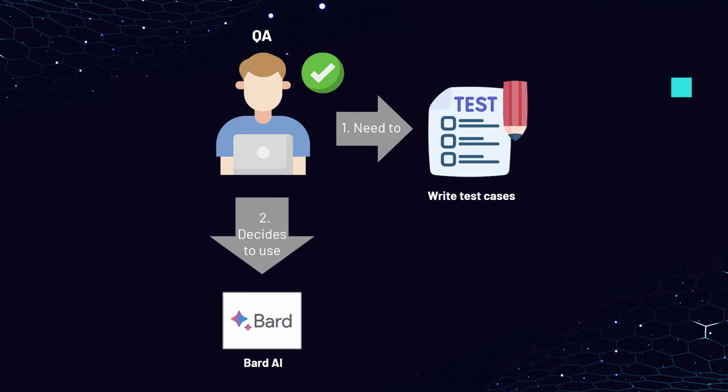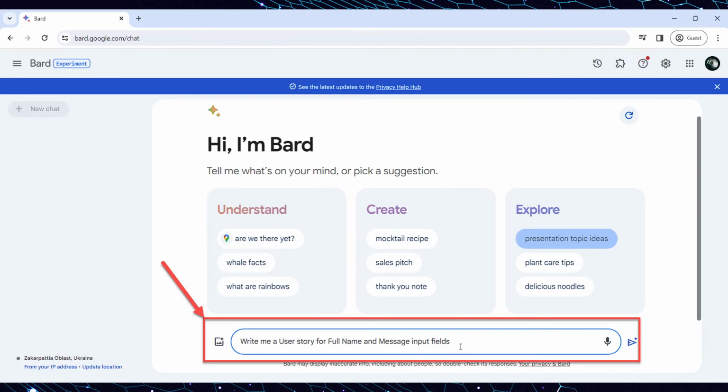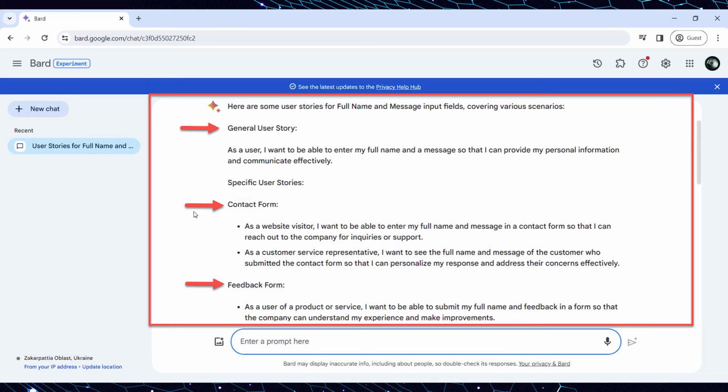While our task is to write the test cases, to perform thorough testing, we decide to use Bard in order to create a user story with desired requirements and the test cases based on them. For that reason, you navigate to Bard and input a sentence prompt. Write me a user story for full name and message input fields. And Bard responds, providing a list of the user stories for full name and message input fields, covering various scenarios such as general user story, contact form, feedback form, etc.